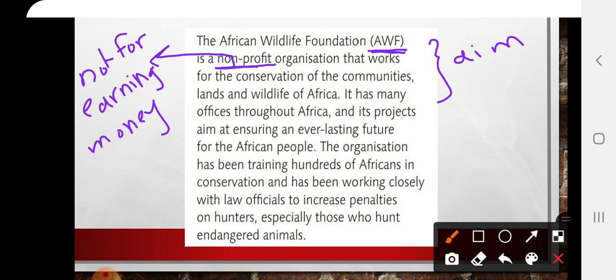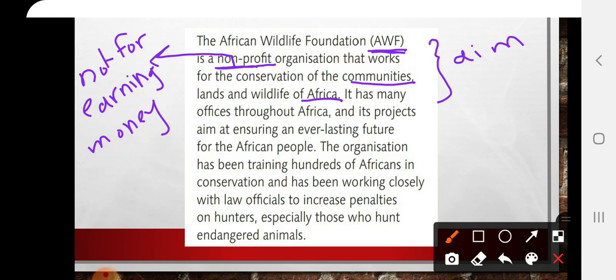Okay, so it is not for earning money. It's a charity that works for conservation of communities. What do you mean by communities? Lands and wildlife of Africa, especially where? In Africa. Okay? It has many offices throughout Africa, and its projects aim at ensuring an everlasting future for the African people. So, does it have offices all over Africa?